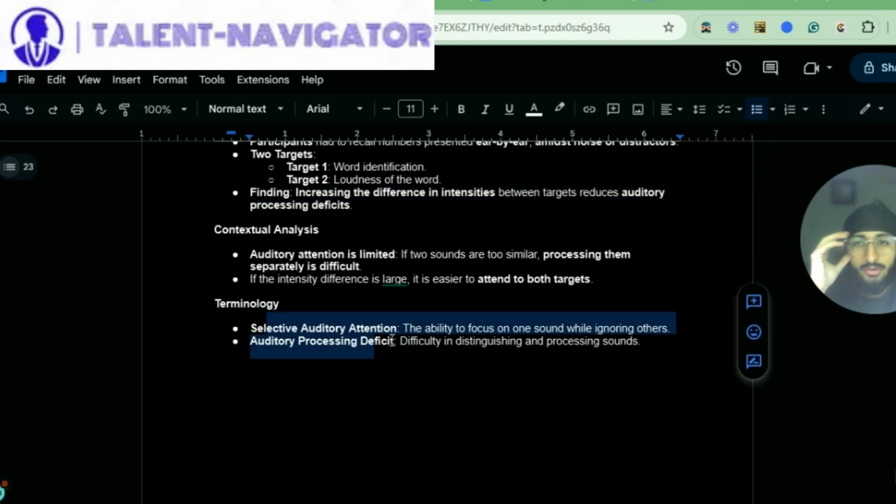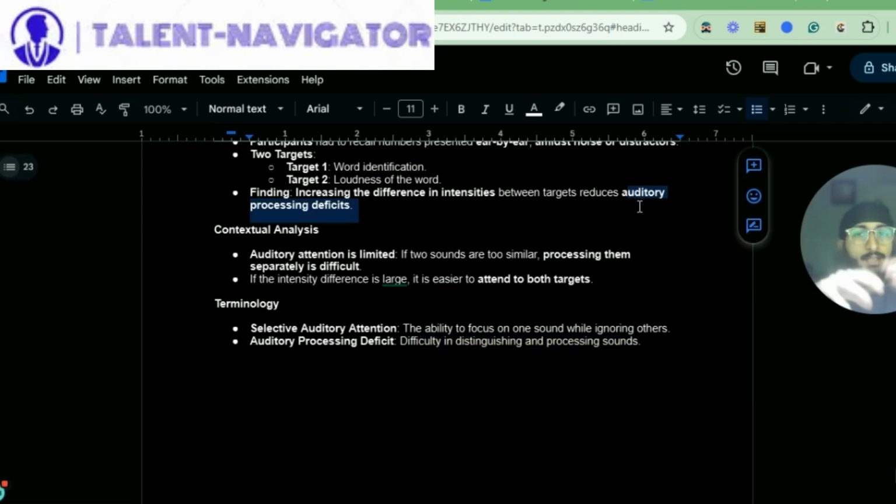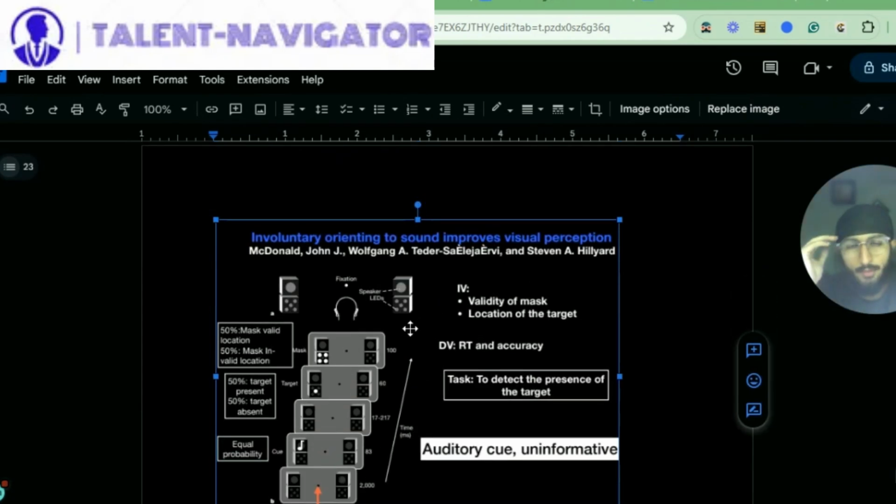Now, terminology used: selective auditory attention, the ability to focus on one sound while ignoring others; auditory processing deficit, difficulty in distinguishing and processing sounds. So this is the difficulty in distinguishing sounds. As you increase the intensity difference between the two targets, it would reduce the difficulty, or the auditory processing deficit. That's it.